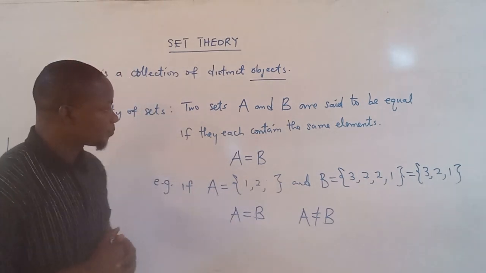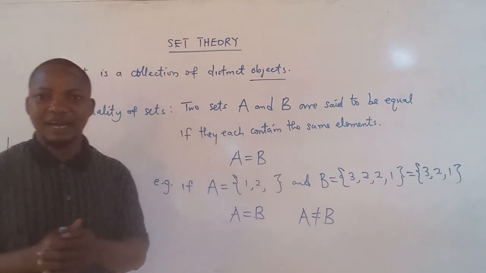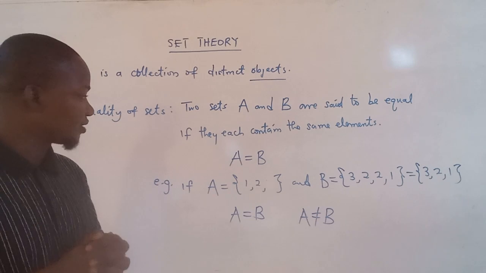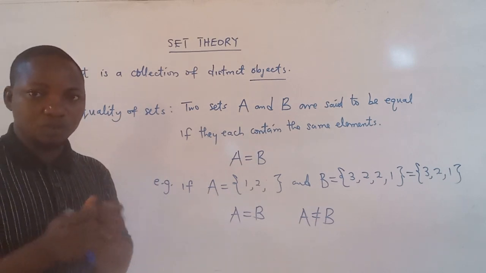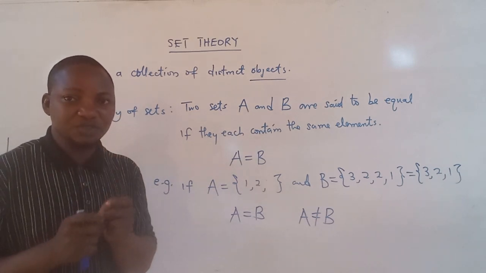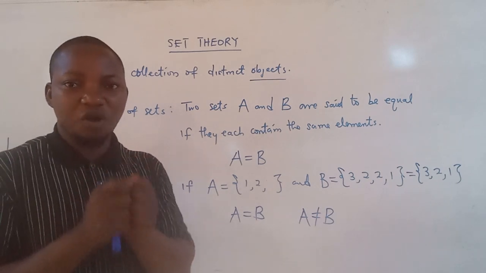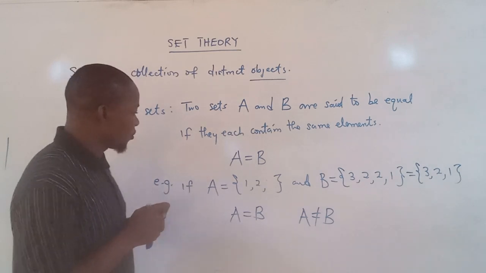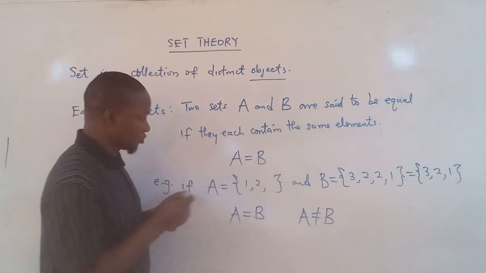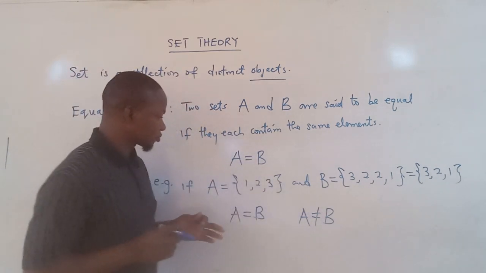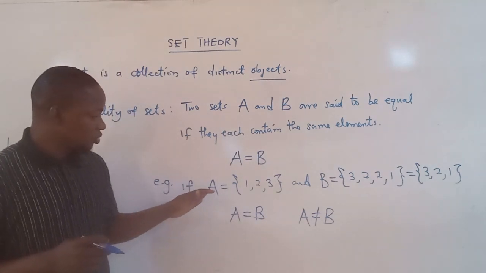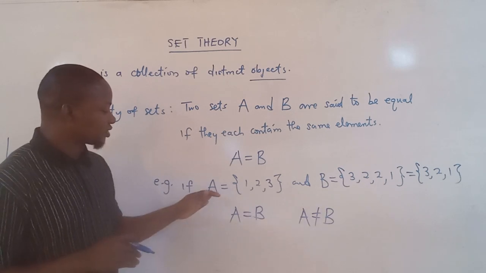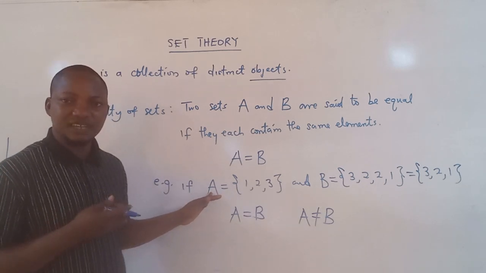Okay, so let us also look at the cardinality of a set. This is straightforward. When we say cardinality, it is the total number of elements of a set. For example, if this question comes up, what is the cardinality of this set?